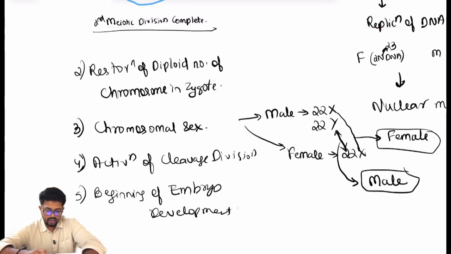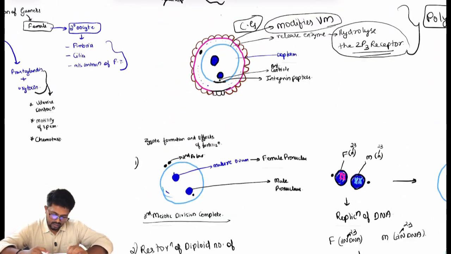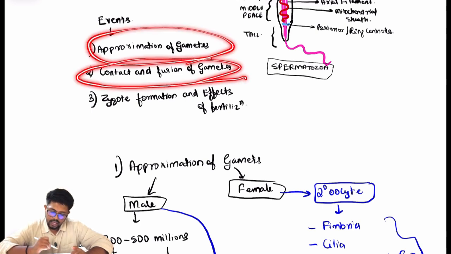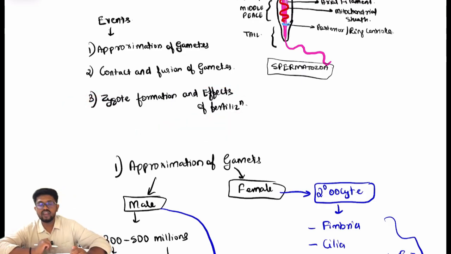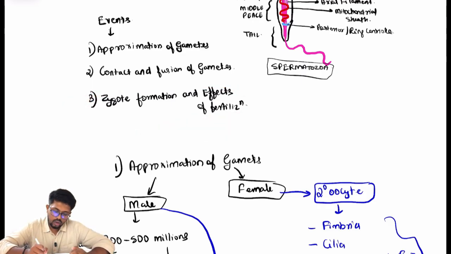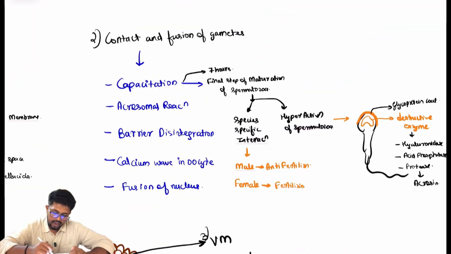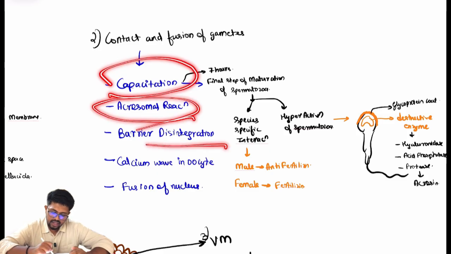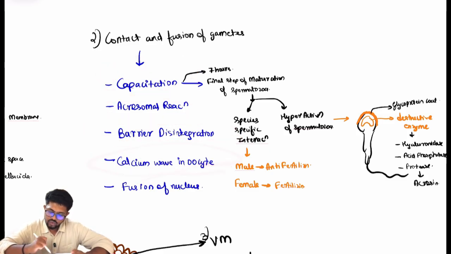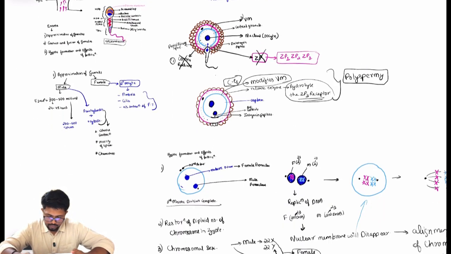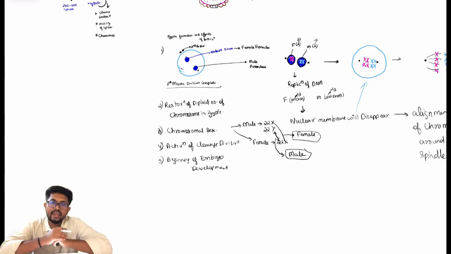So we have seen the steps of fertilization: approximation of gametes, contact and fusion of the gametes, zygote formation, and effects of fertilization. And in contact and fusion, some important terms we should know: capacitation, acrosomal reaction, barrier disintegration, calcium wave in the oocyte, and fusion of the nuclei. So in this way, we have completed fertilization. In the next class, we'll see the further things that happen in the first week of development.